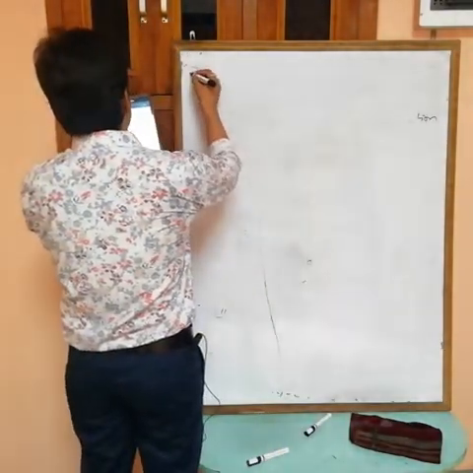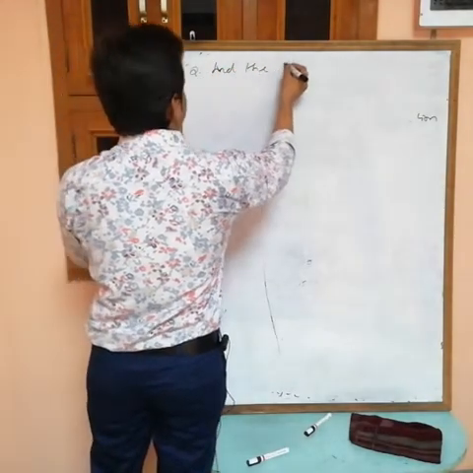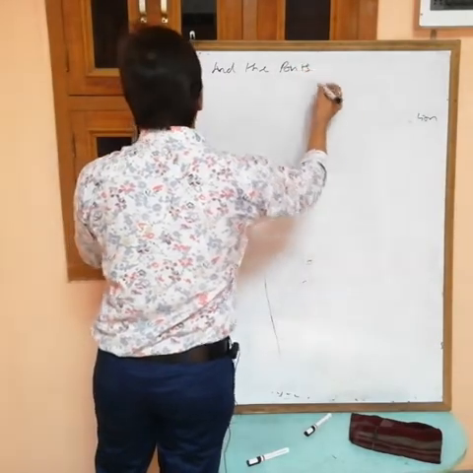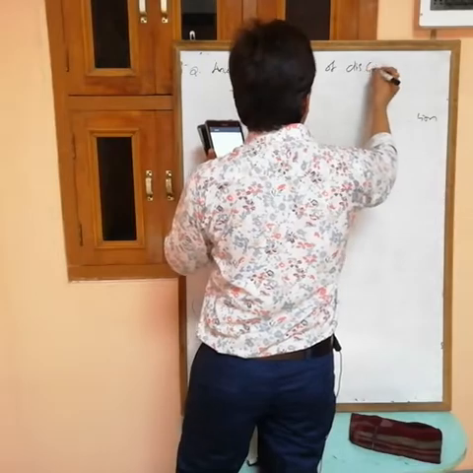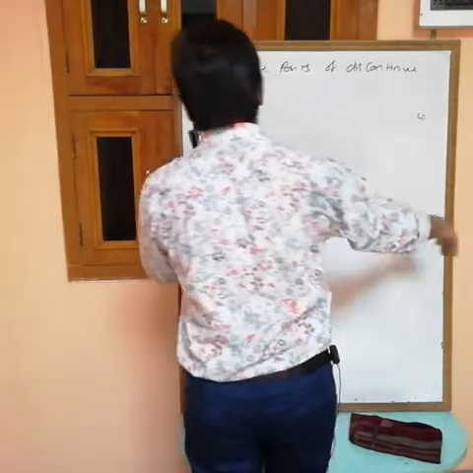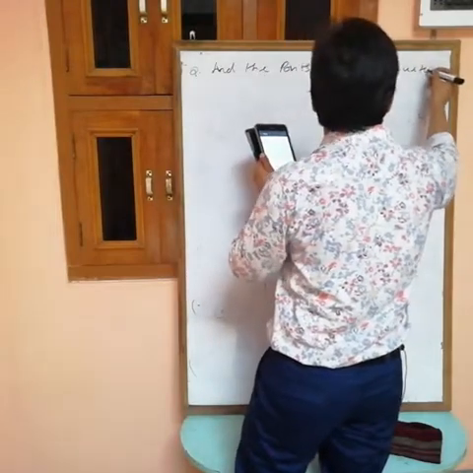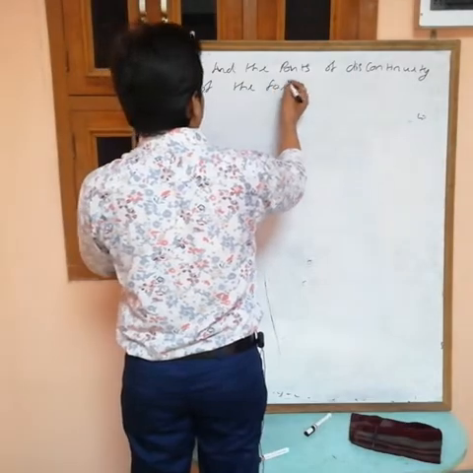Write a question. Find the points of discontinuity of the following function.